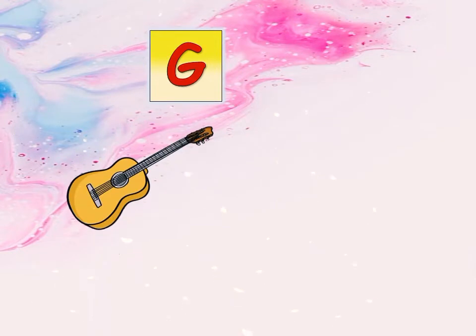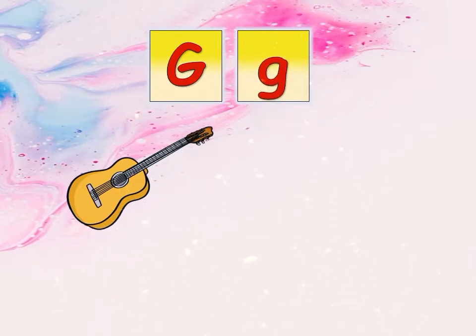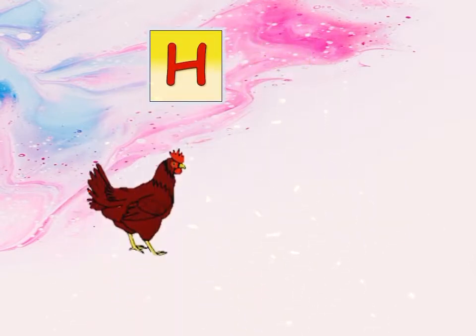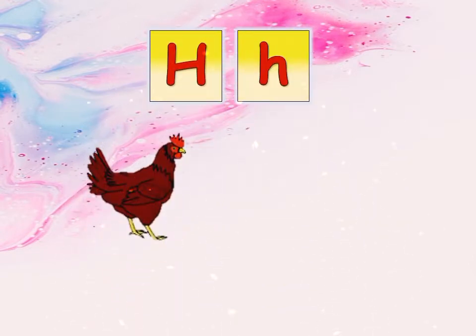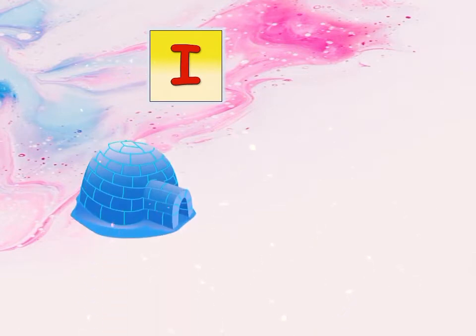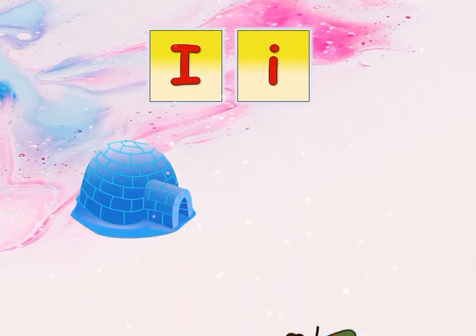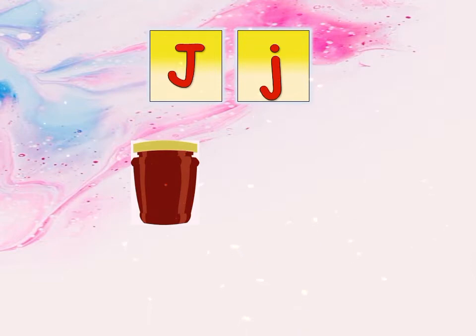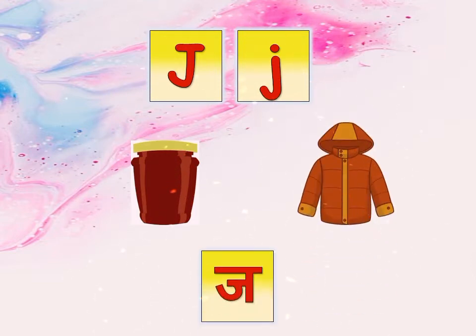G. G for guitar. G for gay. G says girl. H. H for hen. H for house. H says her. I. I for igloo. I for insect. I says E. J. J for jar. J for jacket. J says J.